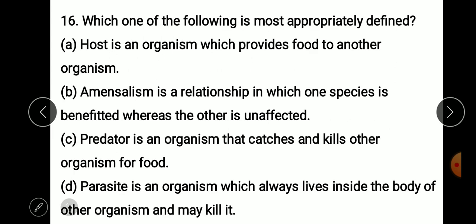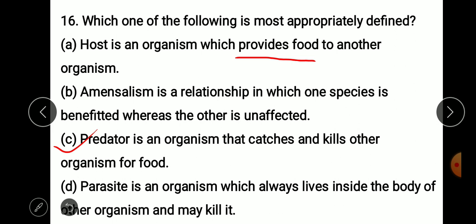Take the next question. Which one of the following is most appropriately defined? Host is an organism which provides food. No, they never offer food. Mutualism is a relation in which one species benefits, the other not affected. No. Predator is an organism that catches and kills other. Yes. So the answer is C. Predator, predation. A predator always catches and kills for their food.